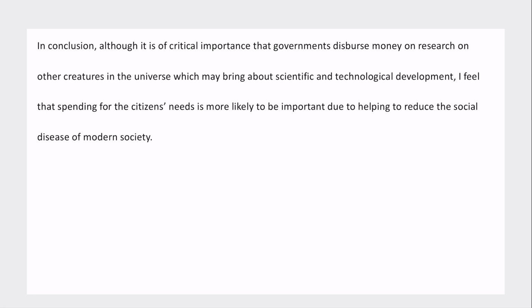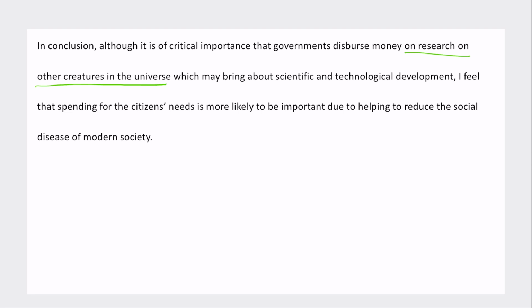And let's get the conclusion. In conclusion, although it is of critical importance that governments disperse money on research on other creatures in the universe, which may bring scientific and technical development. I think research on other creatures in the universe sounds a little bit strange. I just read that two or three times to try and figure out exactly what the meaning was. It does make sense when I read it the third time, but that shows you that it's not a super clear way of phrasing. It's okay, but it's not the best way to phrase the sentence.